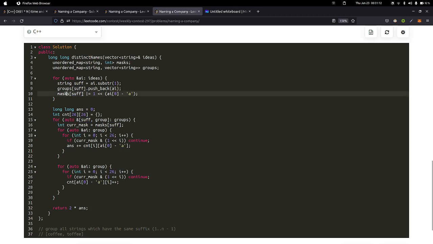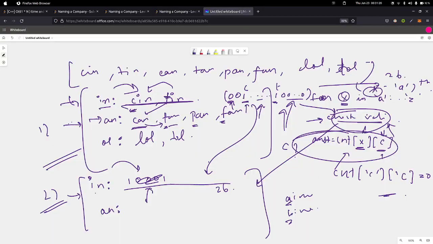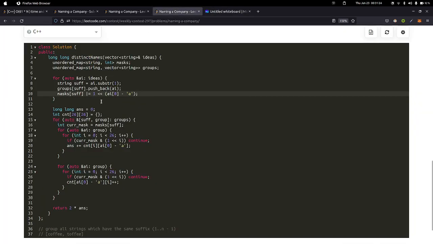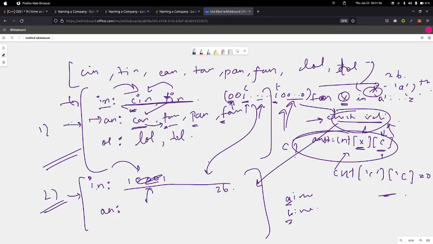To find the mask, which is the bitmask, for each suffix we are storing a bitmask. Each suffix represents a group. For each group, this line just represents that I'm going to this group.